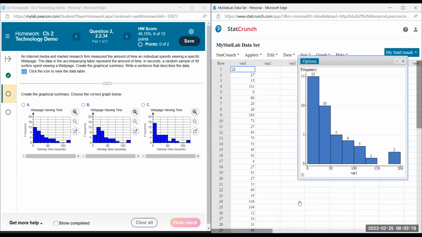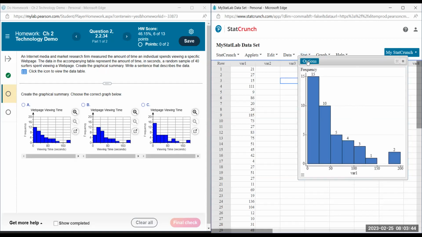Now, notice here that the width of the bars are being labeled differently. Like this is 80, which means this one's 40, and then half of 40 is 20. It's going up by 20s, whereas here it's going up by 25s. So it's not necessarily going to match the same diagram. But we can change the width of these bins or these bars.